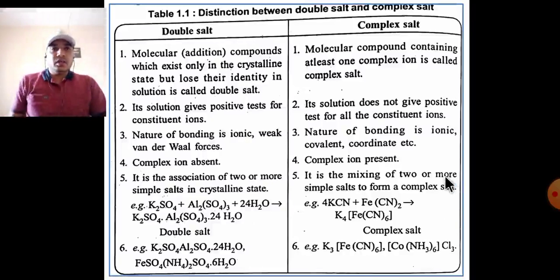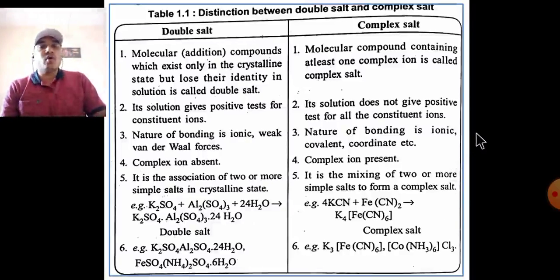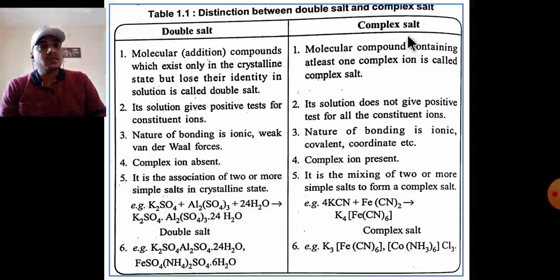Distinguish between the double salt and complex salt. Double salts are molecular compounds which exist only in the crystalline state, but lose their identity in solution, that is, they break into simple salts. But in a complex salt, a molecular compound containing at least one complex ion is called a complex salt.